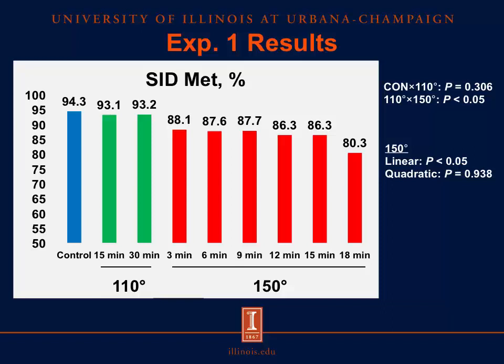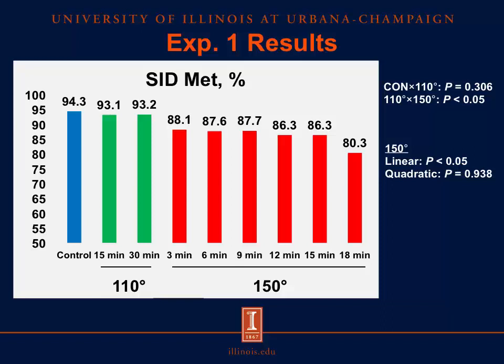And if we take a look here at methionine, we see a very similar pattern here again. We see that when we compare our control to our low temperature treatments, there's no significant difference. However, when we compare our high temperature treatments to our low temperature treatments, again, there's lower digestibility of methionine in our high temperature treatments. And then we see, once again, a linear reduction in the digestibility as the length of time increases.